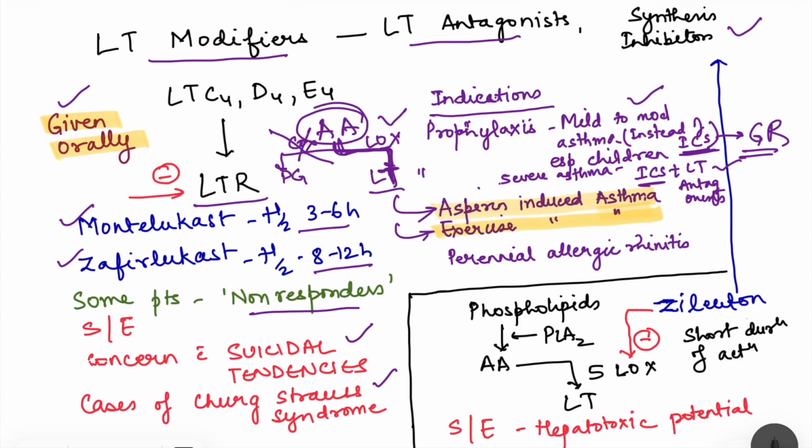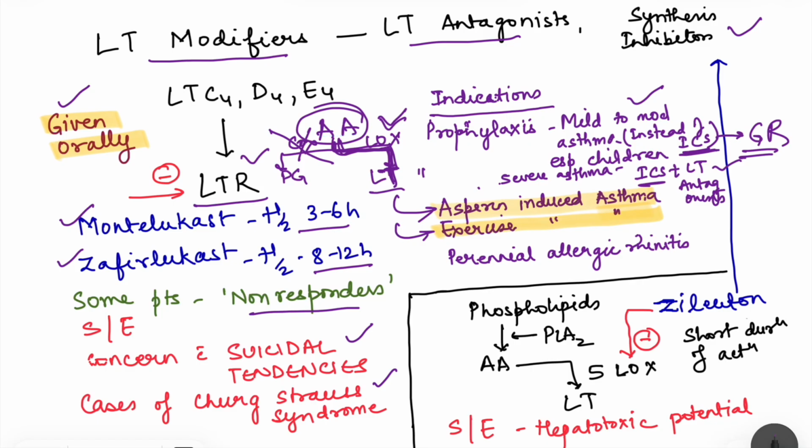So, aspirin can lead to asthma in some patients, and in these patients we avoid using NSAIDs, and if they must be used, then we have certain treatment strategies, that is aspirin desensitization and all. We are not bothered about that in this video. But in aspirin-induced asthma, we can use leukotriene receptor antagonist because arachidonic acid has been diverted to leukotriene formation. So, these are the best drug to use in aspirin-induced asthma. Then exercise-induced asthma, again leukotriene receptor antagonists are used.